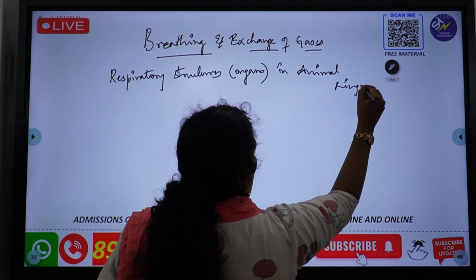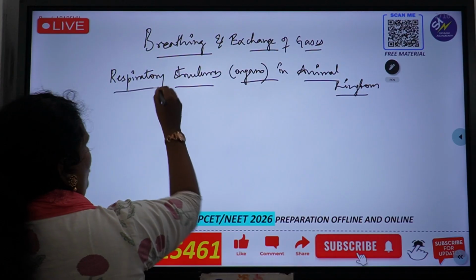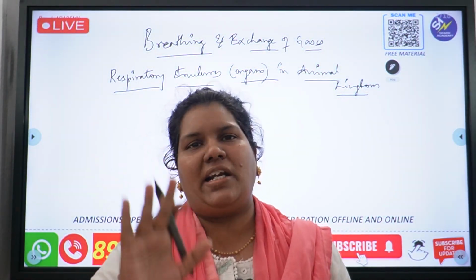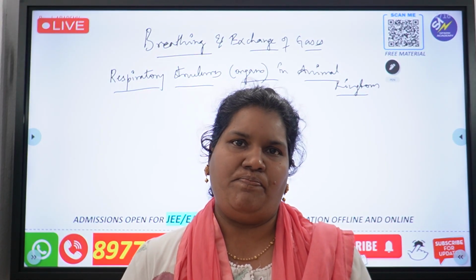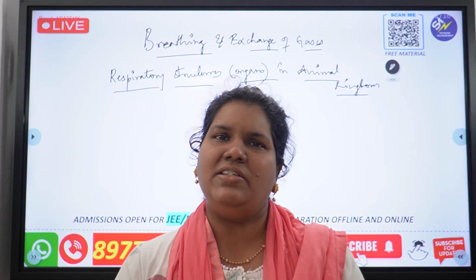Now let me tell you all, physiology lo, in the beginning of the chapter you have introduction and then you have respiratory. For example, each chapter lo respiratory structures of animal kingdom. Ante right from invertebrates to vertebrates, what are their respiratory structures?